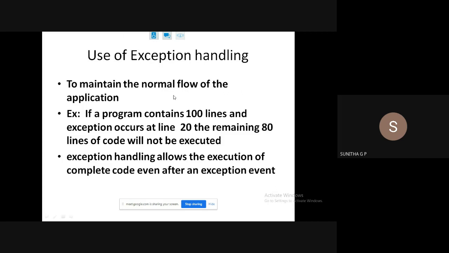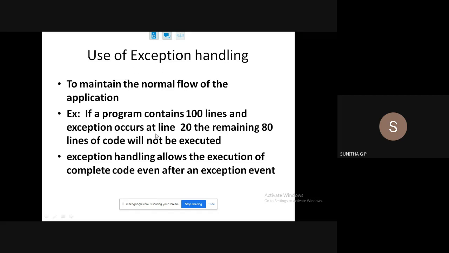If again at the 80th line an exception occurs and you handle it, then it will go up to the 100th line of instructions. If you do not handle it, wherever the first exception occurred, it will stop there and forget about executing the remaining lines. That is why, to stop that abnormal termination, we have to handle it so that we can go on to the next sequence of execution and the normal execution of the program. That is why we need to handle exceptions.